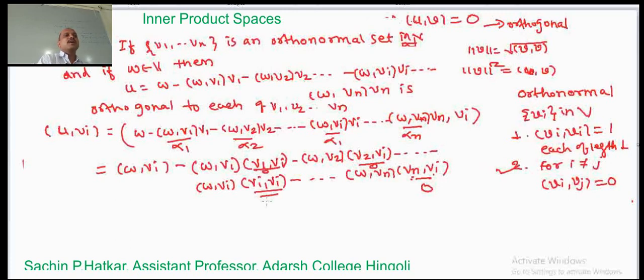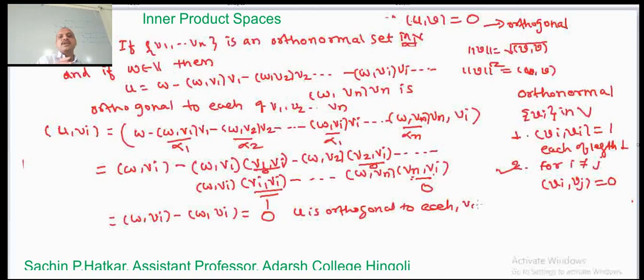So simply we have W comma Vi minus W comma Vi, and W comma Vi minus W comma Vi equal to 0. So this shows that U is orthogonal to each of V1, V2, ..., Vn.